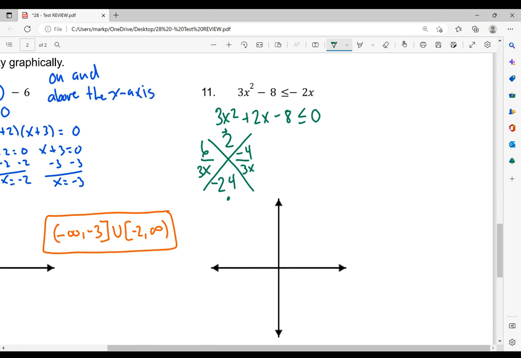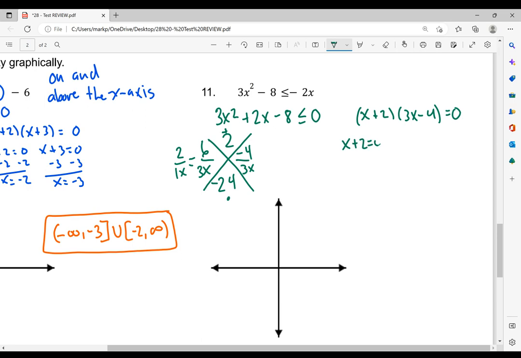6 times negative 4 is negative 24. This one we can reduce. 6 over 3 reduces to 2 over 1x. The other one cannot. So this will be, let me write over here. Let's see, we have x plus 2 and 3x minus 4 is equal to 0.